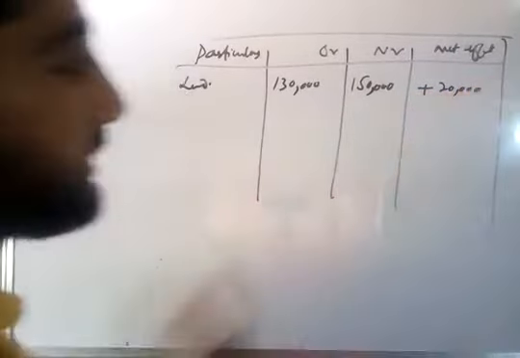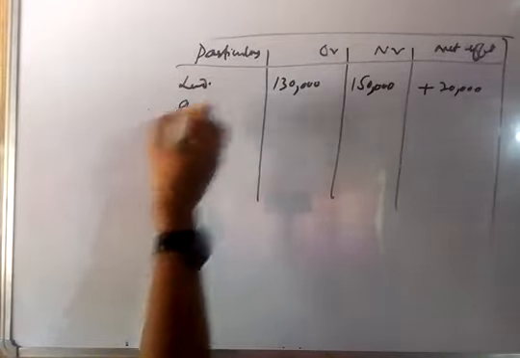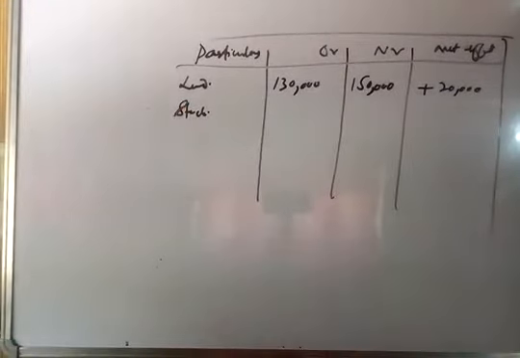Now we write the value of stock. The second item related to revaluation in the problem is stock. The old value of stock was 20,000, and according to the new terms and conditions, the new value was found out to be 15,000.